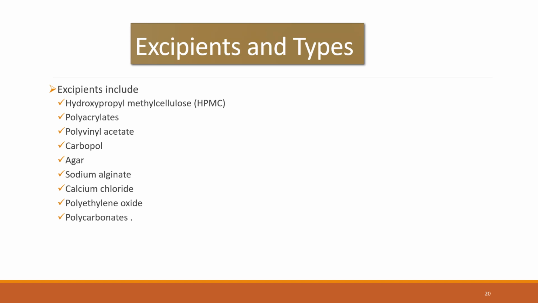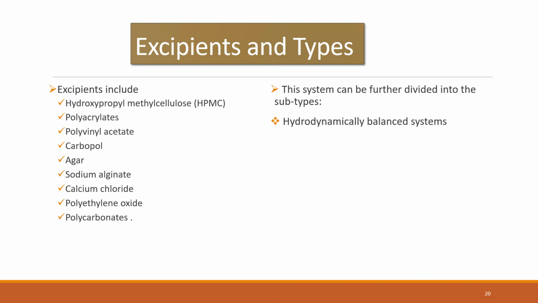This floating drug delivery system of non-effervescent type can be divided into different subtypes as well. The first subtype is hydrodynamically balanced system. The second is microballoons or hollow microspheres, and third is alginate beads.